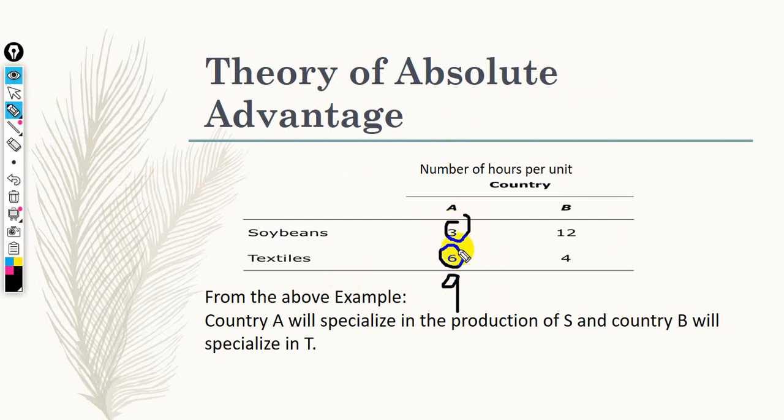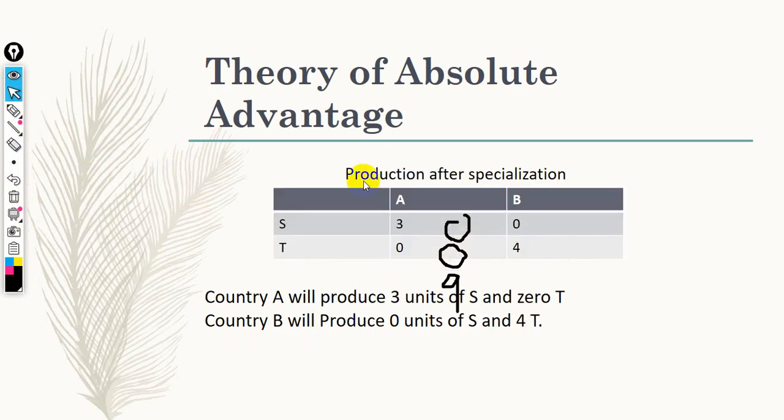Now we are going to use the 9 hours to produce soybeans only. We produce a single unit in 3 hours, so we can produce 3 units of soybeans and 0 textile.